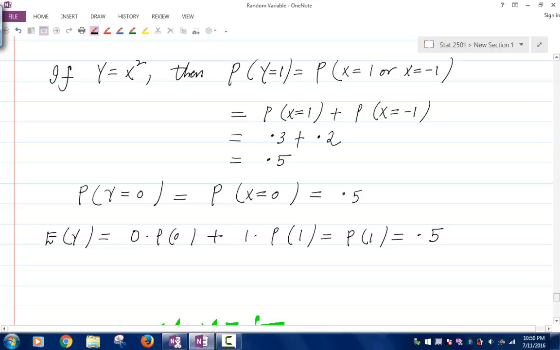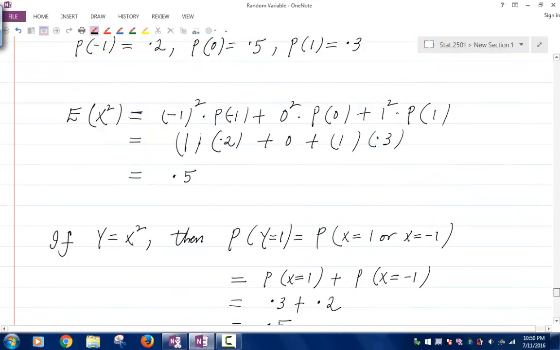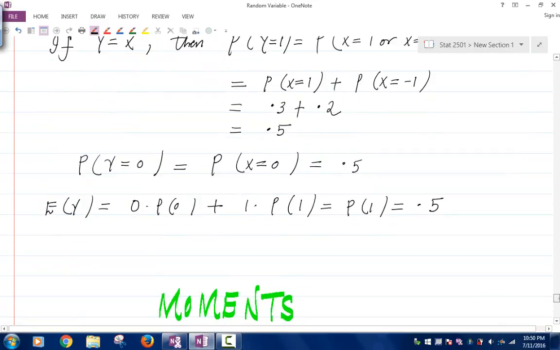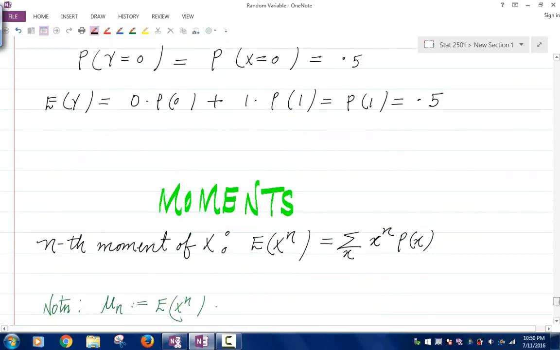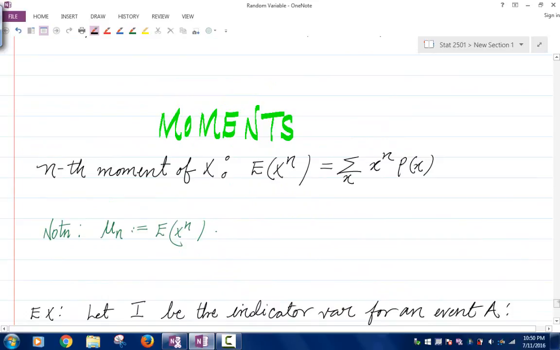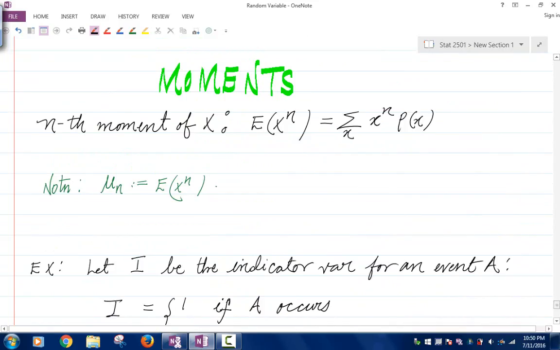Okay, so I calculated the expected value of y, but of course we also calculated the expected value of y right here by directly using the values of x. Here we calculated the probabilities of the values of y first, and then we calculated the expectation of y. Alright, so in the next video we will define moments and go over a few more examples.